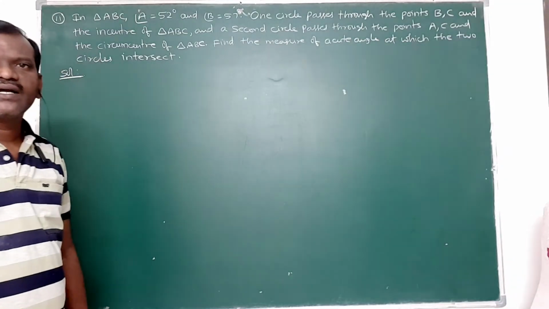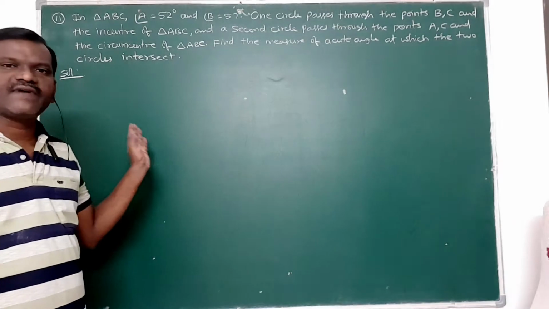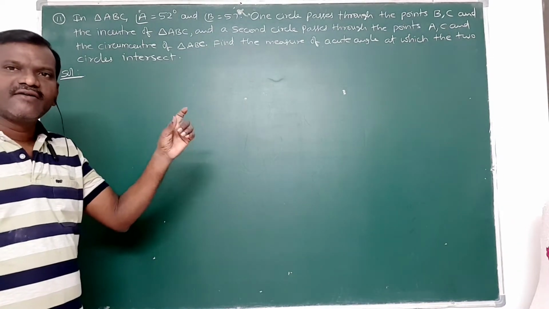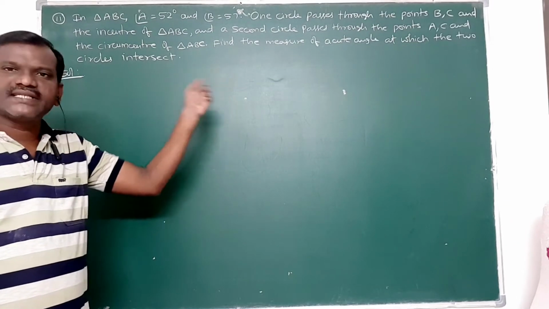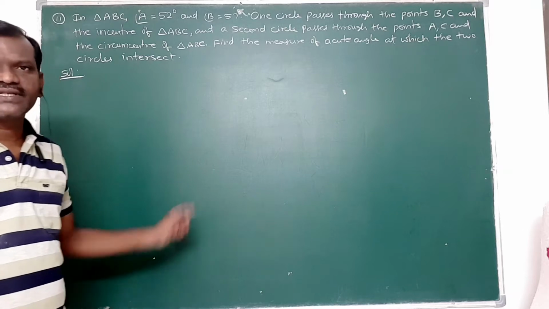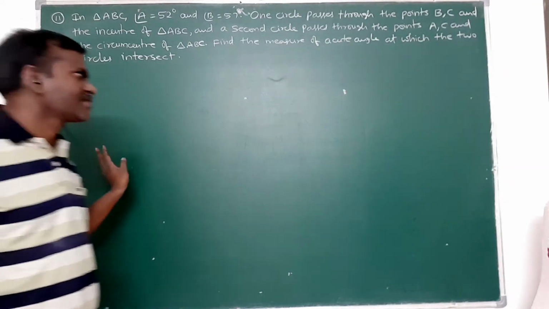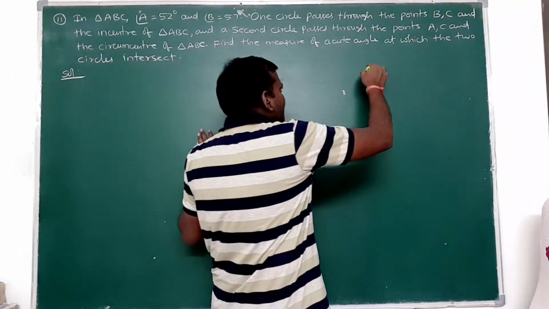That is the question. We have to find out the acute angle where the two circles intersect. That is the meaning of that question. What is the meaning of that question? So first I will draw the diagram here.